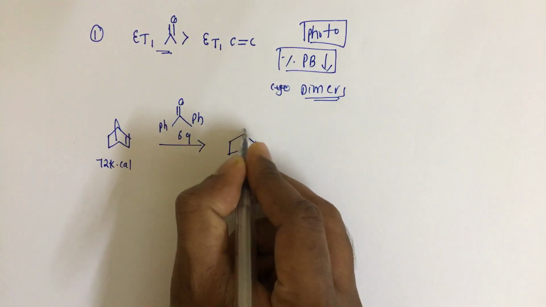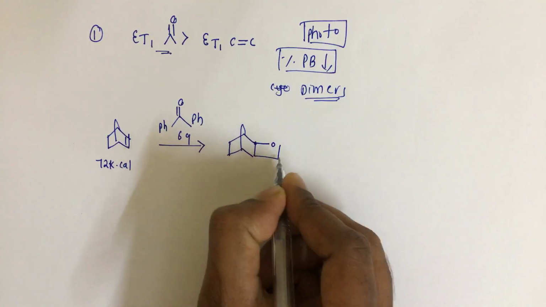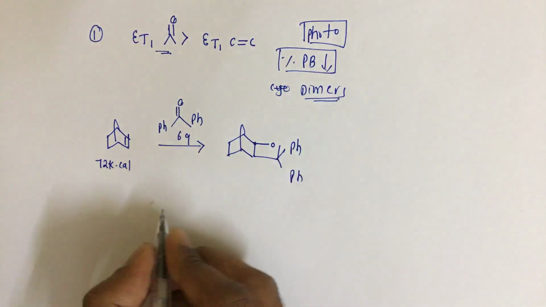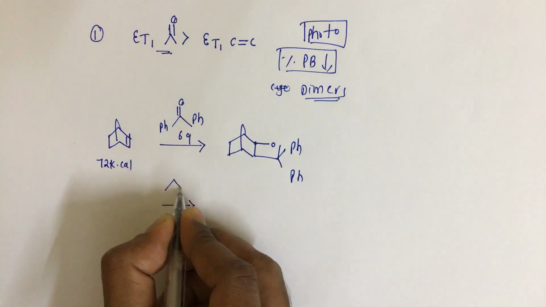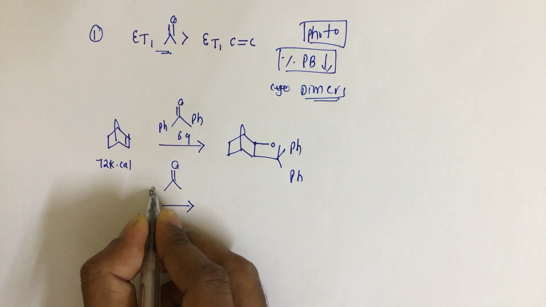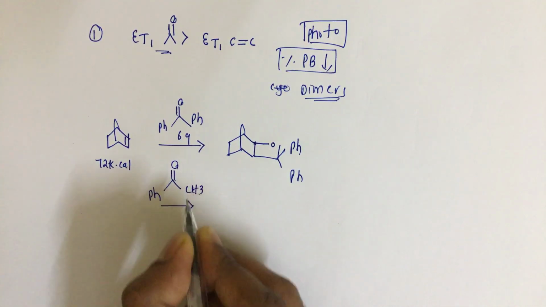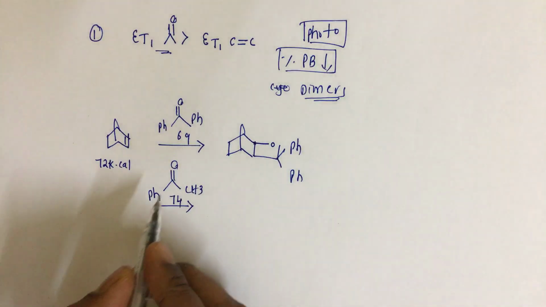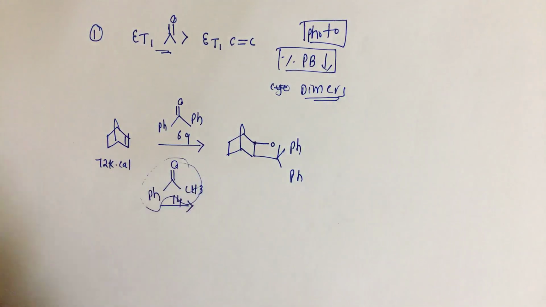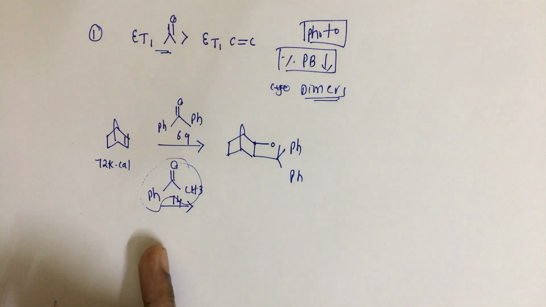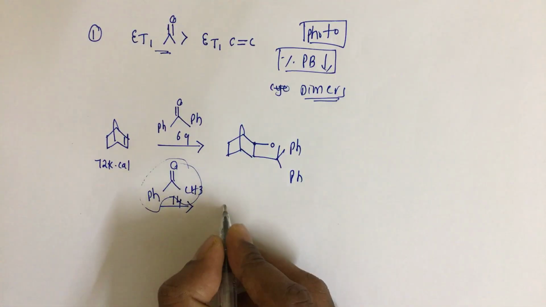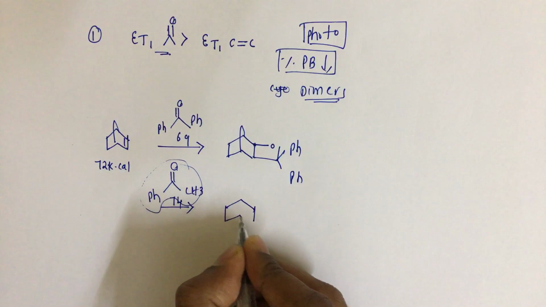And if, instead of phenyl, we replace with one methyl group, this has an energy of 74 kilocalories. Now the energy of this carbonyl compound is greater than the energy of the olefin. Because of that, here we'll get dimers.